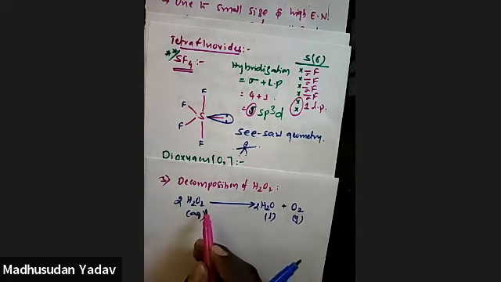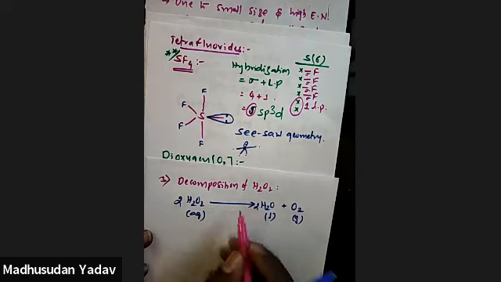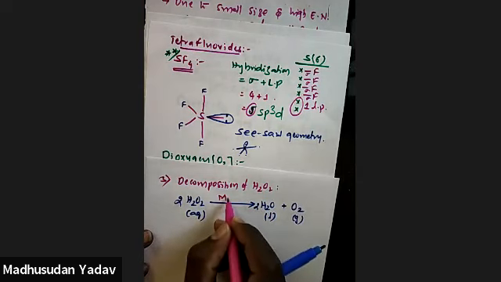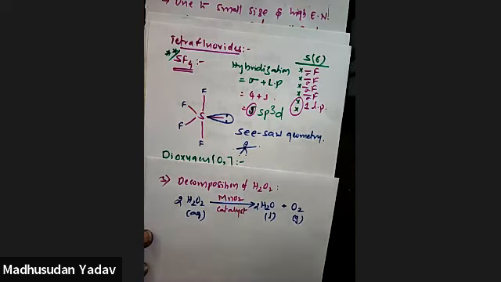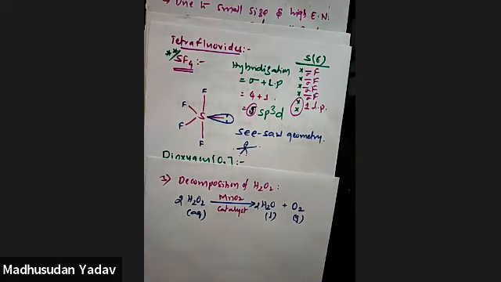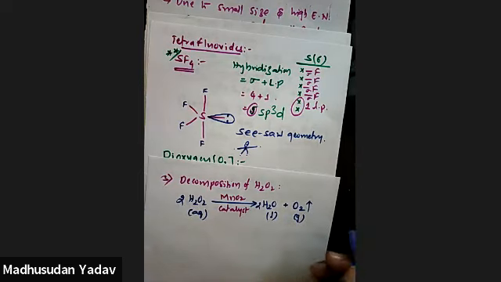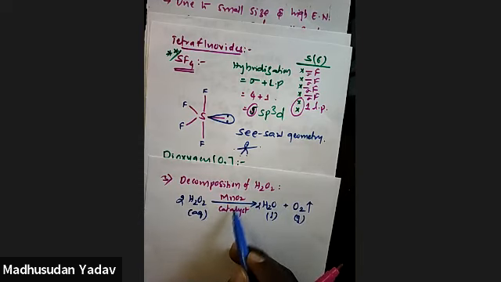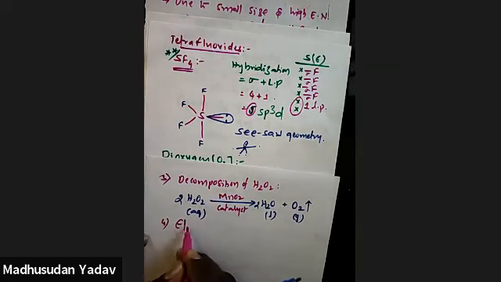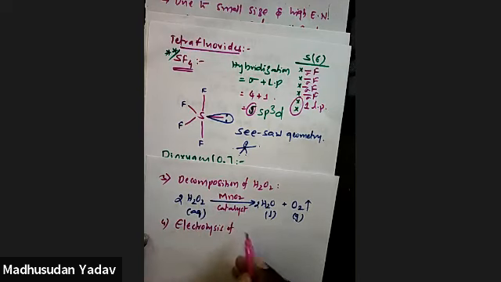And here the rate of decomposition of hydrogen peroxide is catalyzed by manganese dioxide. Manganese dioxide acts as a catalyst. Decomposition of hydrogen peroxide gives us oxygen gas and water, and the rate of reaction is increased by adding a catalyst, manganese dioxide. Okay, next, the fourth one: electrolysis of simple water. You can take simple water.